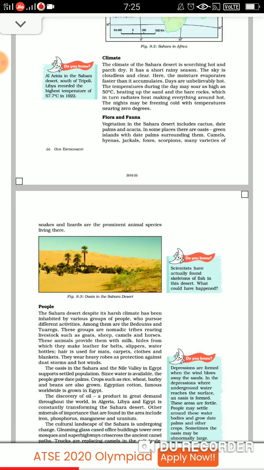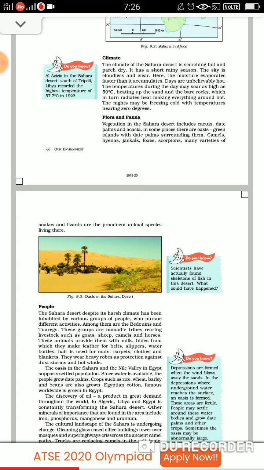Now what type of plants and animals are found there? Now see children, it's a desert, so obviously the vegetation will include the cactus, date palms, acacia, fine. And at some places you can find oases. You can see figure 9.3. Oasis means a green island with date palms surrounding them. It's a place where you get water, fine.